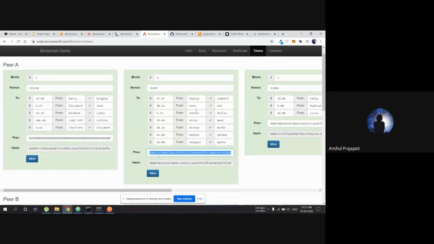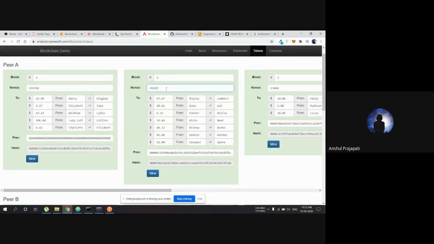This is the hash value of the previous block, and what a miner is doing in that block is he or she is generating the hash value according to all these things. When I mine this, I am getting a new hash. So what is happening is this number, the nonce. The miner is changing this nonce number, because transactions you cannot change, the previous hash is the same, you cannot change the previous hash, the block number is the same.